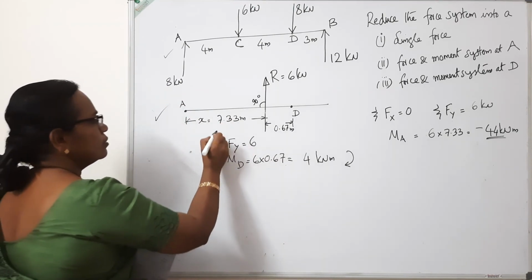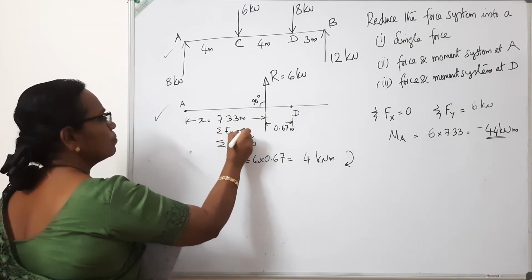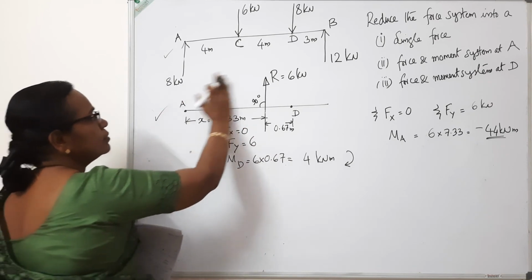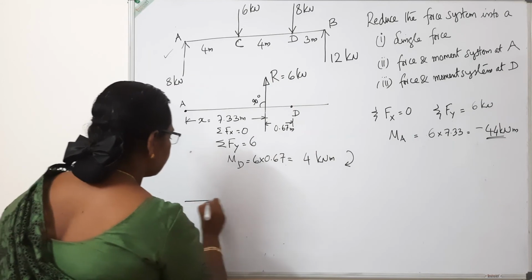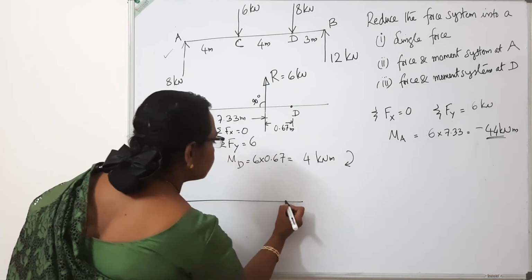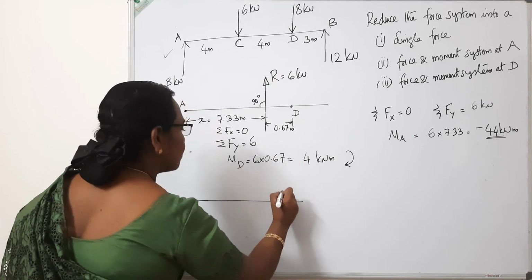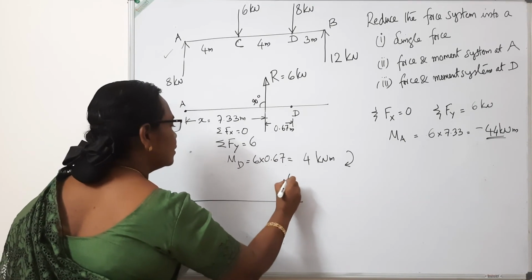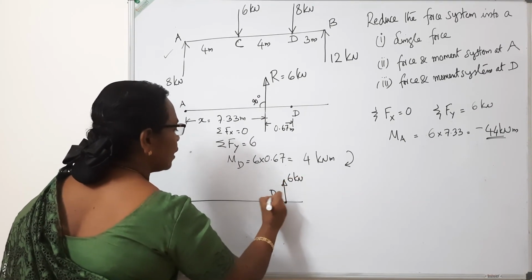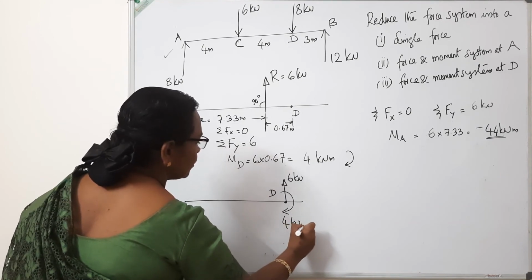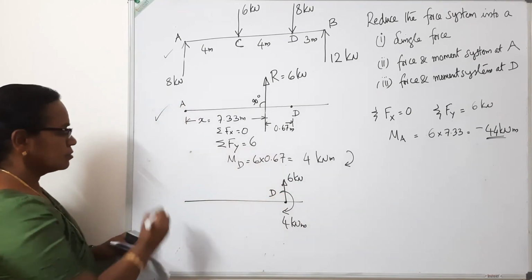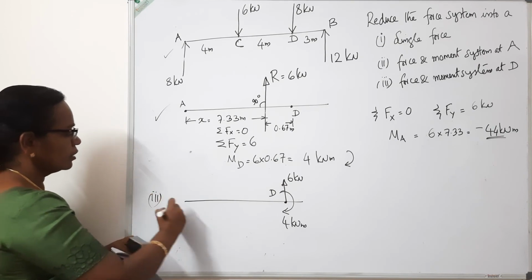So if you want to replace this single force system with a force at D, you apply 6 kilonewton, and along with that you apply a moment of 4 kilonewton meter. This is the answer for the third part.